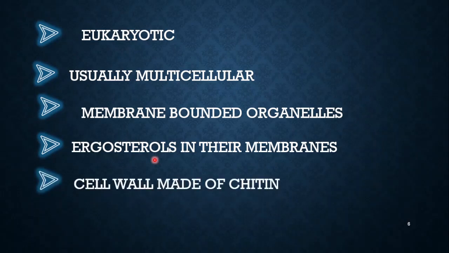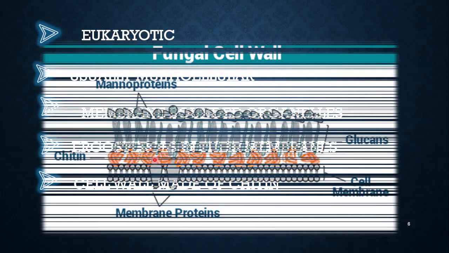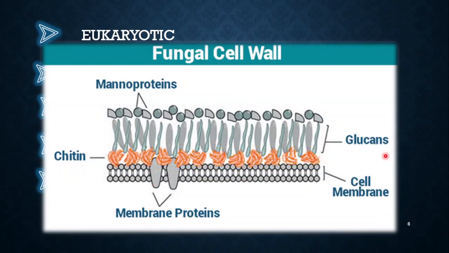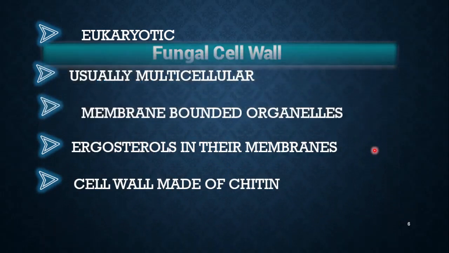Cell wall made of chitin. So the fungi cell wall is made of chitin. Chitin is a structure which is also present in the exoskeleton of arthropods, which are a class of the animal kingdom. Their exoskeleton is also made of chitin. Thus, it helps in protecting it from physical abrasion or chemical abrasion. Here is the structure of the chitin. You can see the fluid mosaic model, and we have the glucans. Glucan is basically made of beta glucose.